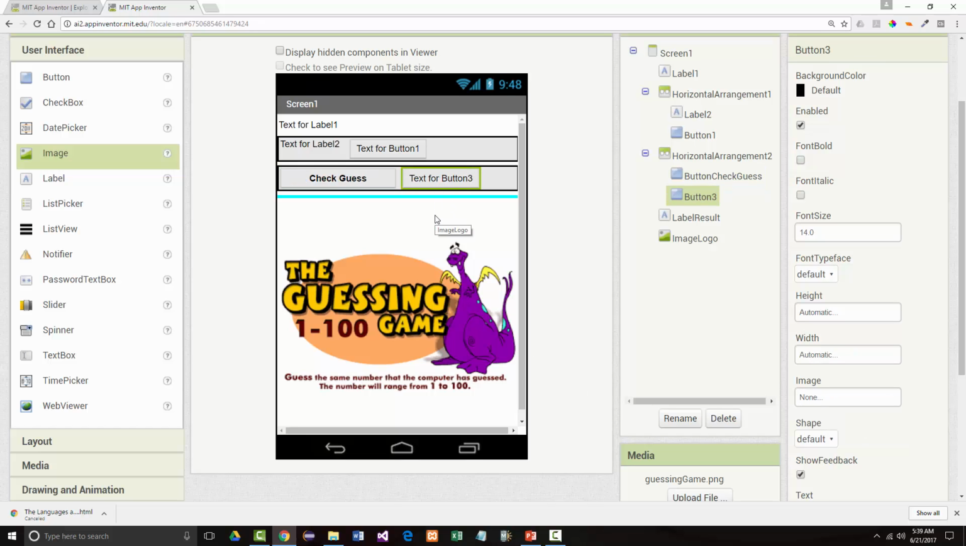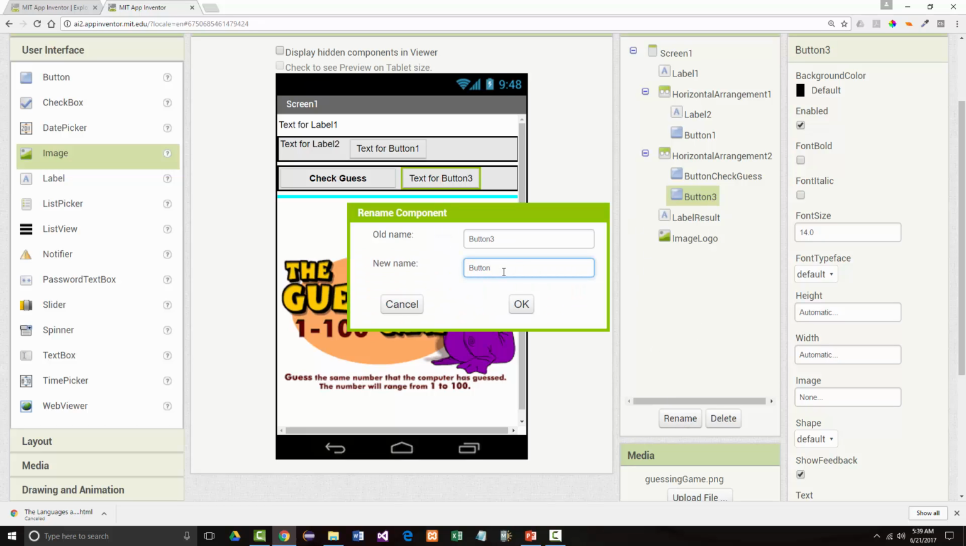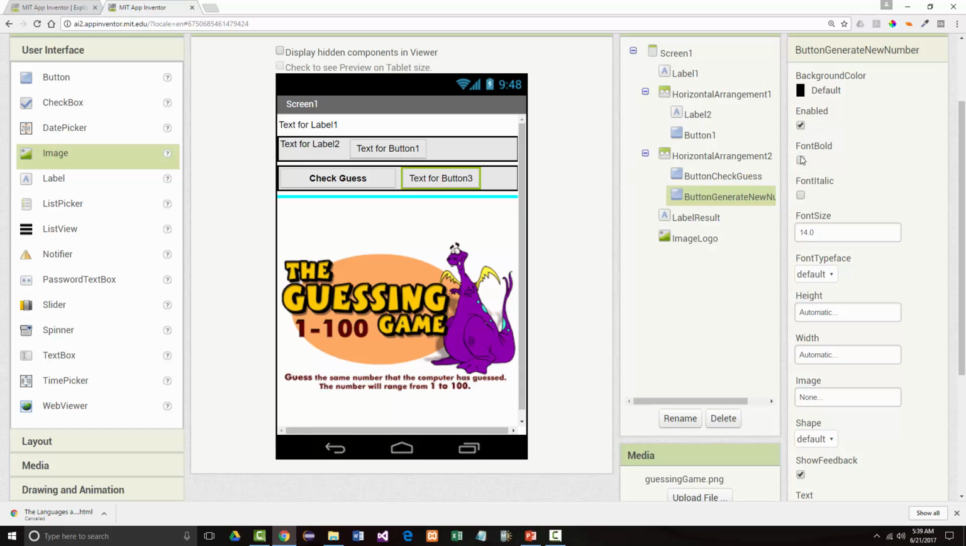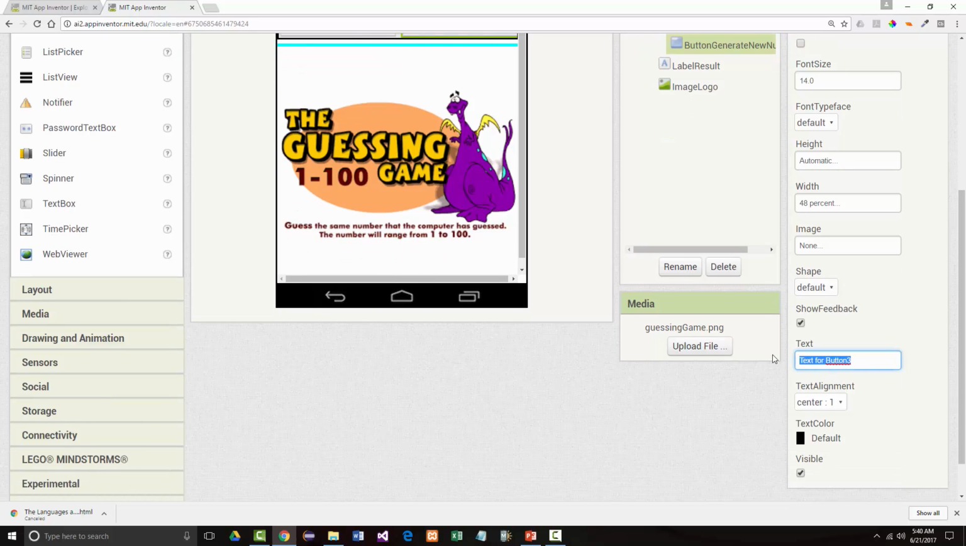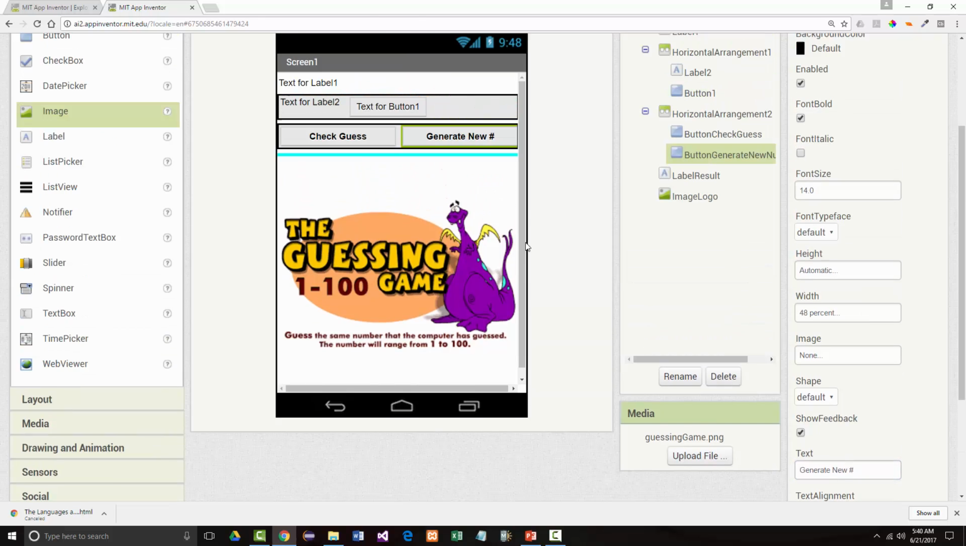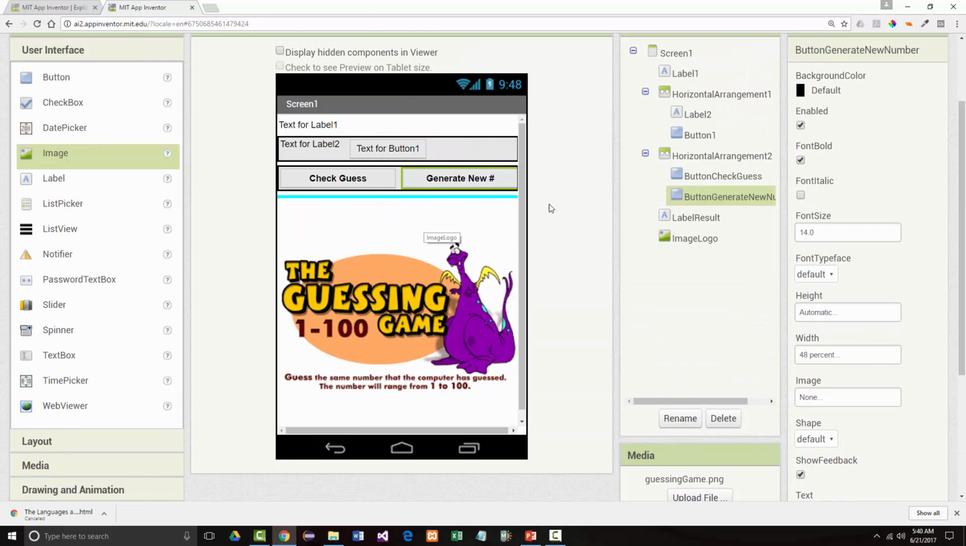All right, for our next button, which will be called generate new number, we'll again bold that, and we'll make the width 48, and we'll make the text here generate new number. All right, this is coming together.